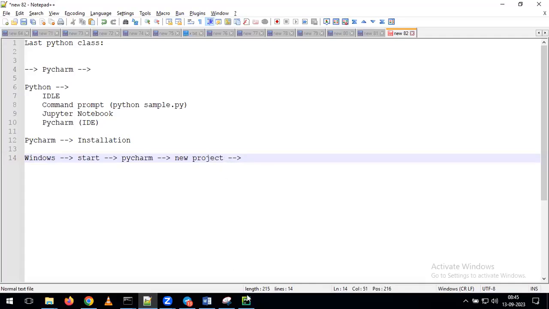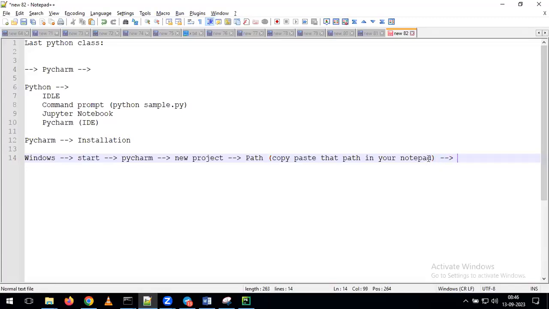Once you click on New Project, by default it will take a path for the creation of your project. Please copy and paste that path in your notepad for your future reference. In PyCharm we are going to run multiple programs, and all those programs will be stored in that particular path. So in future, whenever you want to refer to all your practiced programs, you can go to this path. That's it.